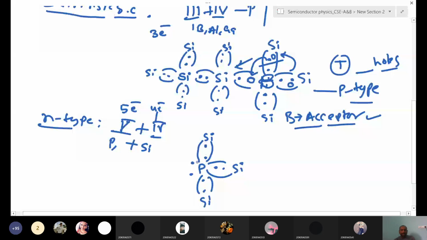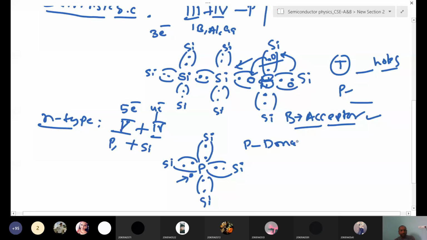But this phosphorus has one extra electron, ready to donate, but there is no silicon available. Already 4 electrons of phosphorus made covalent bonds. 4 covalent bonds are already formed. This extra electron is there in phosphorus. So this is ready to donate. That's why we call this phosphorus a donor. Phosphorus or fifth group elements we call donors. Okay, donors.